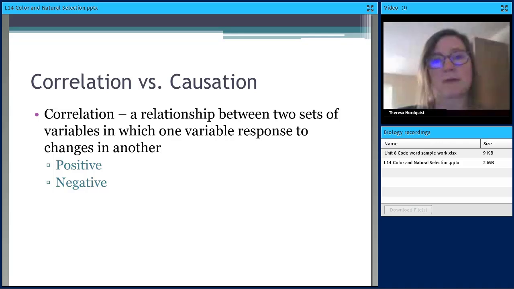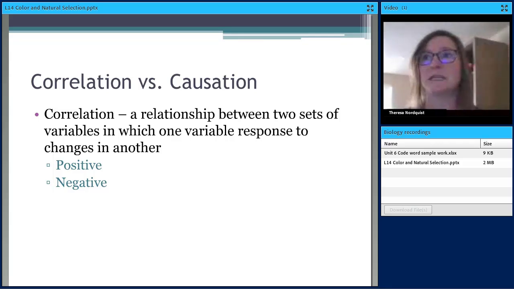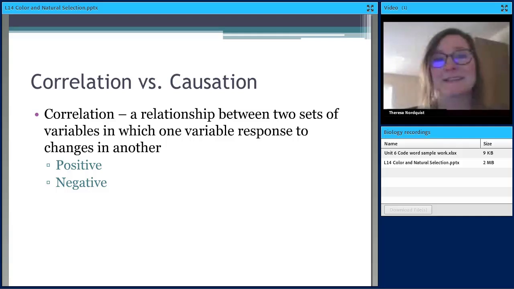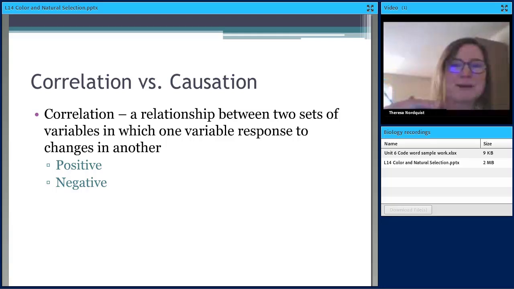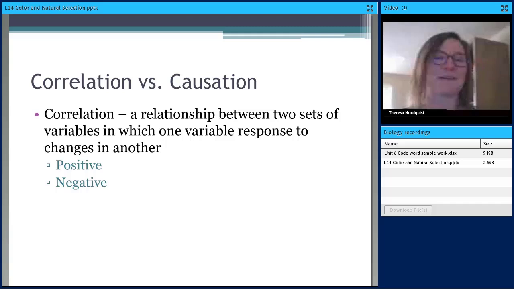A negative correlation is when one goes up and the other decreases. So a negative correlation is like, the older a man gets, the less hair he has. So he's getting older, but he has less hair. So one thing's going up, age is going up, the amount of hair is going down. That was a funny one I found online.